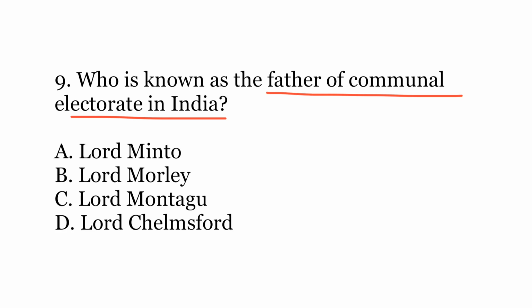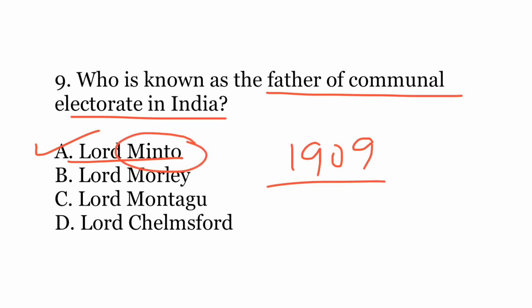So the correct answer here is A, Lord Minto. So in the Morley-Minto reforms of 1909, this was the first time when Muslims were granted separate electorate. So that was known as the beginning of communal electorates in India, or the beginning of communalism in India. And Lord Minto was the chief architect of those reforms. That's why he is known as the father of communal electorate in India.